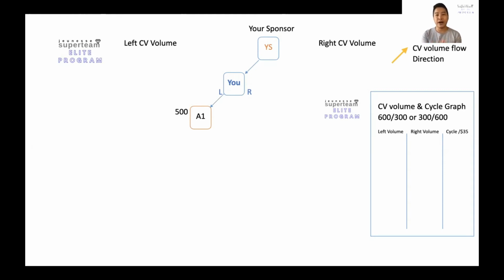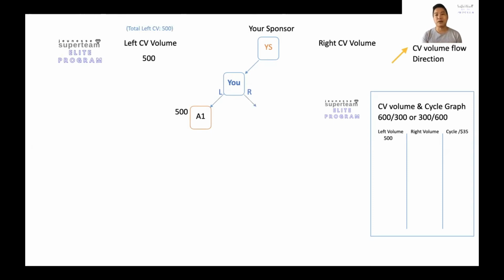This package has 500 CV points, and it will land on your left CV volume. From there you can see your total volume to date is 500 points, indicated in the blue color. On the graph itself, you'll be able to see there's a 500 volume as well.